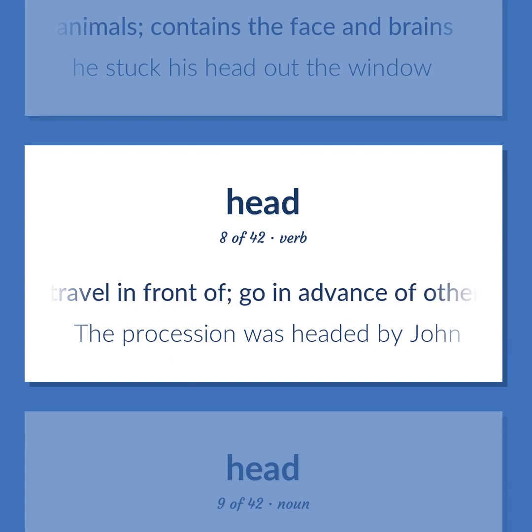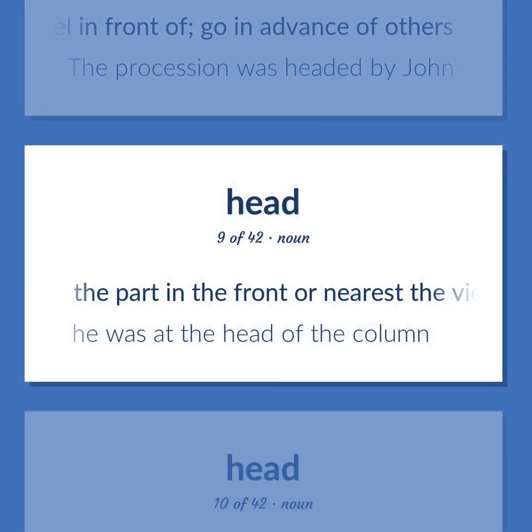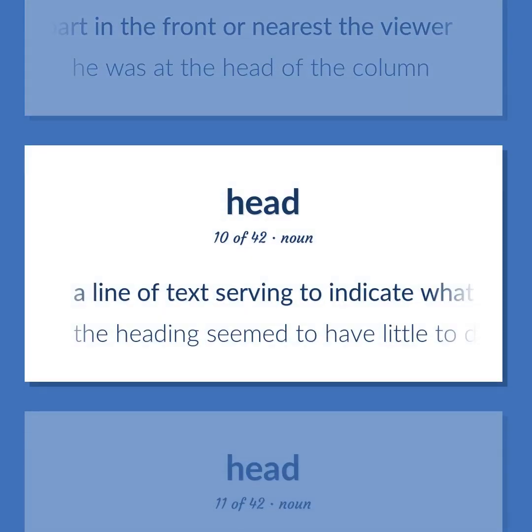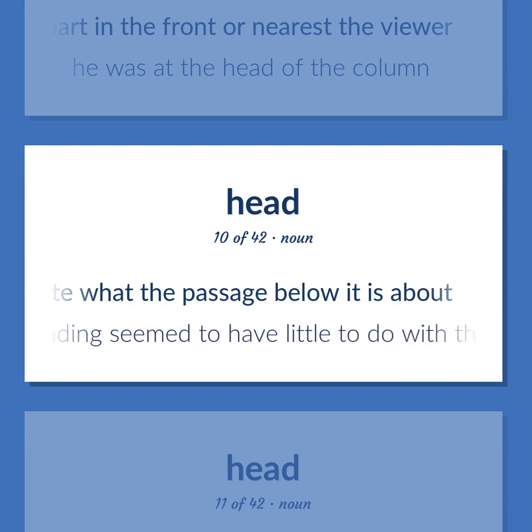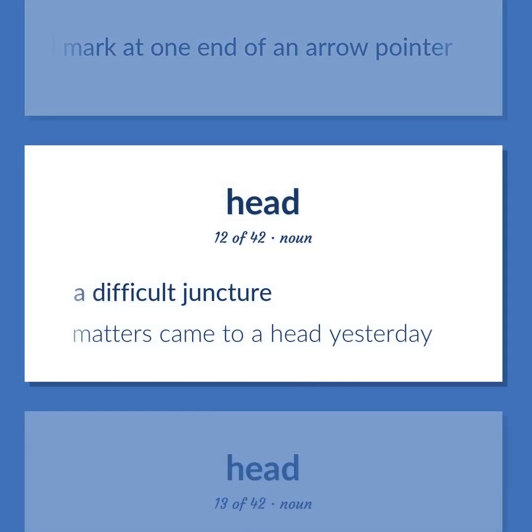Travel in front of. Go in advance of others. The procession was headed by John. The part in the front or nearest the viewer. He was at the head of the column. A line of text serving to indicate what the passage below it is about. The heading seemed to have little to do with the text. A V-shaped mark at one end of an arrow pointer. A difficult juncture. Matters came to a head yesterday.